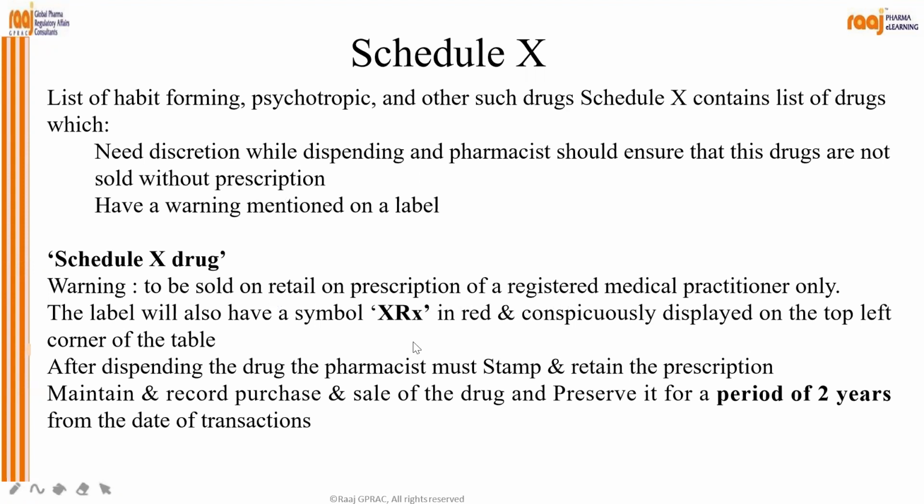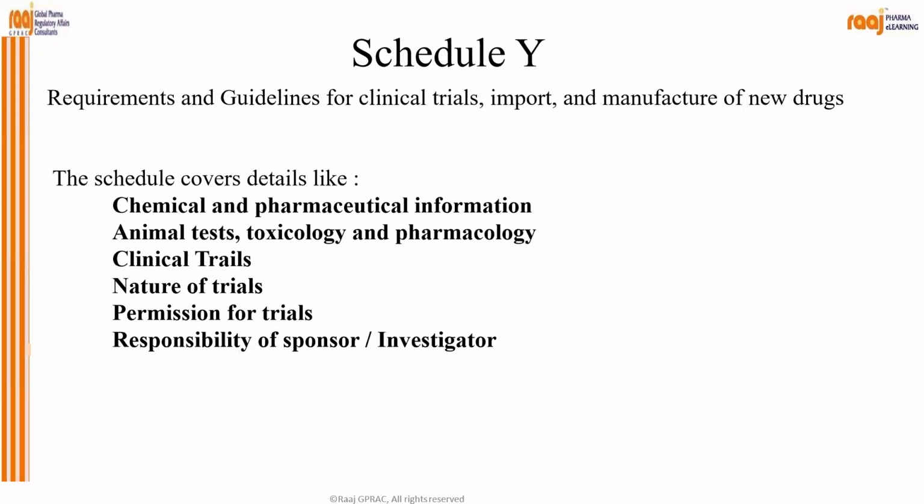The label will also have a symbol XRx in red, conspicuously displayed on the top left corner of the label. Okay. Then, after dispensing the drugs, the pharmacist must stamp and retain the prescription, maintain a record of purchase and sale of the drug, and preserve it for a period of 2 years from the date of transaction.